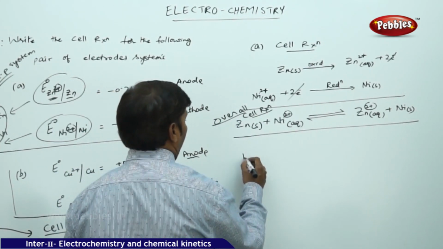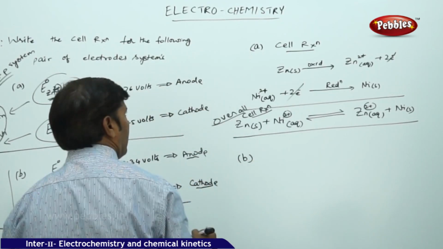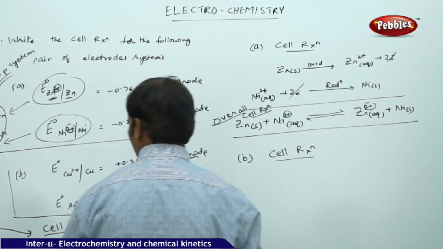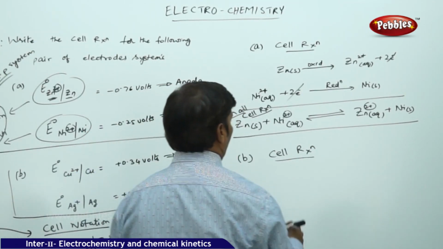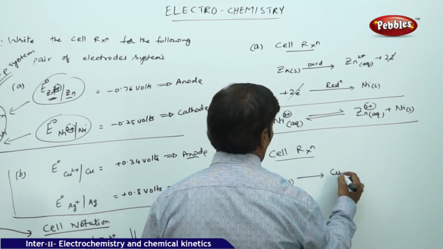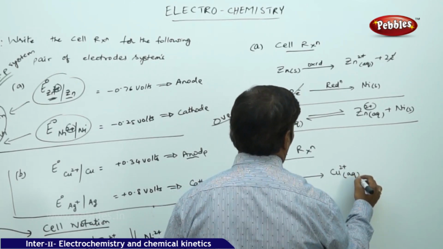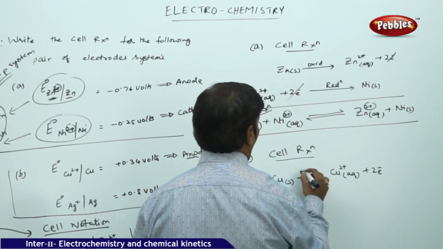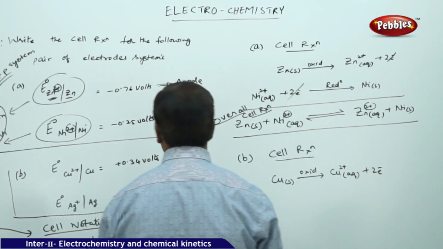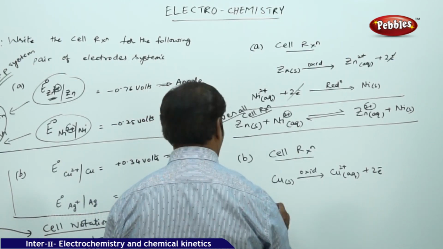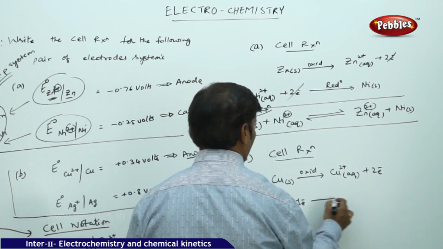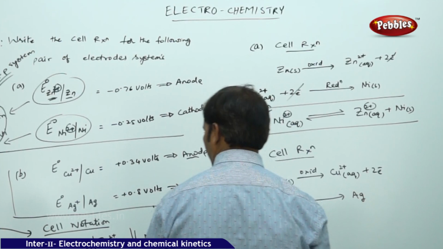If you go for the second part, copper and silver, take the cell reaction. Copper electrode is getting oxidized, so copper solid gives cupric ions aqueous plus 2 electrons. Silver is getting reduced, so Ag+ plus 1 electron gives Ag.